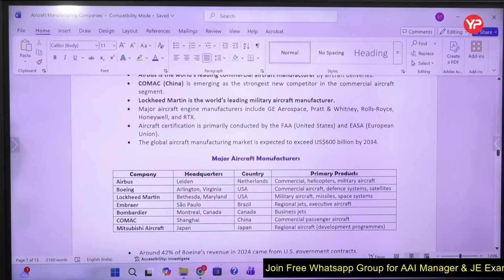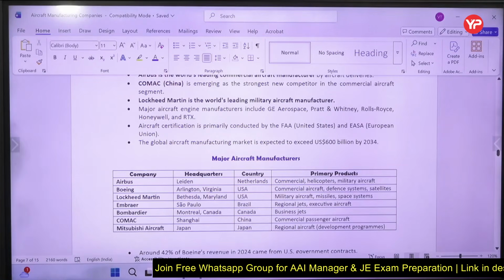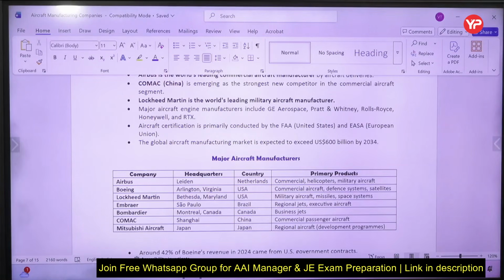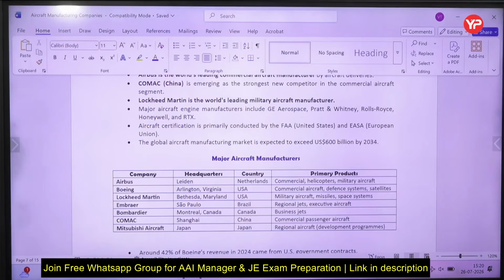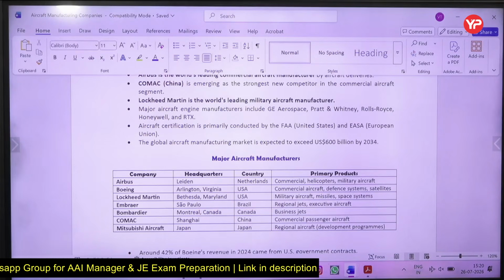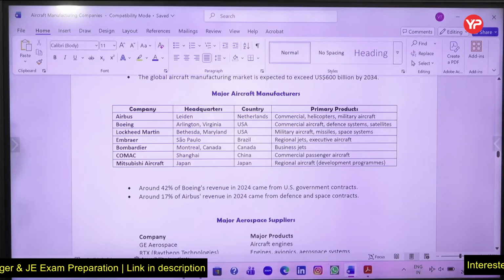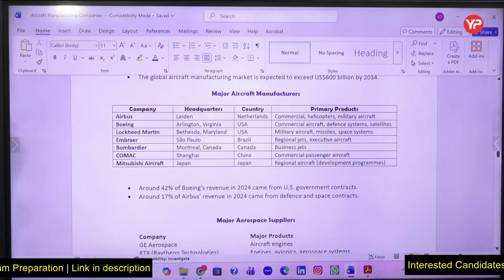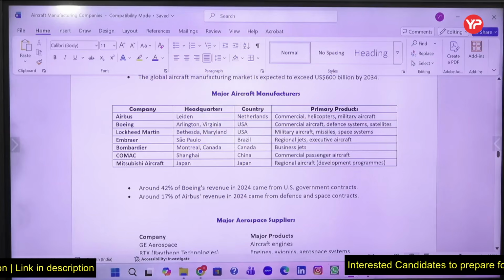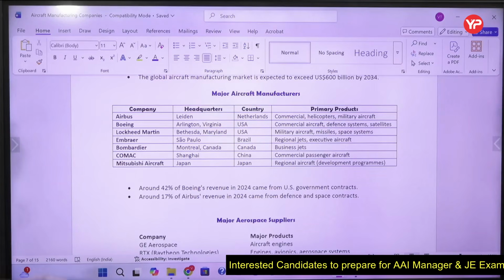Major aircraft engine manufacturers are GE Aerospace, Pratt and Whitney, Rolls-Royce, Honeywell. And aircraft certifications are by FAA and EASA. So these are some of the major aircraft manufacturers. The headquarters and countries matter, so an exam question can come like, which belongs to which country.